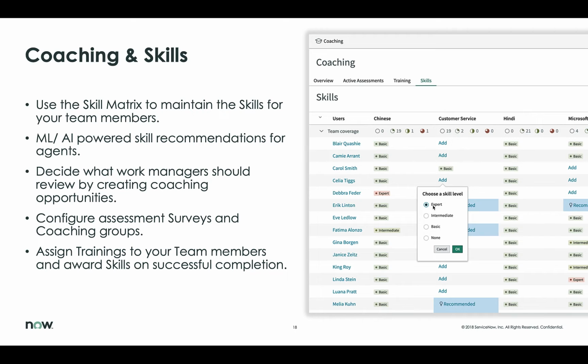You can update the skills matrix. This will also update the AWA routing algorithm to recognize the skills that have been newly assigned to the agent.